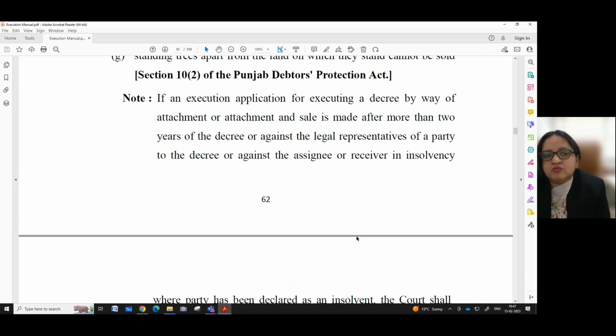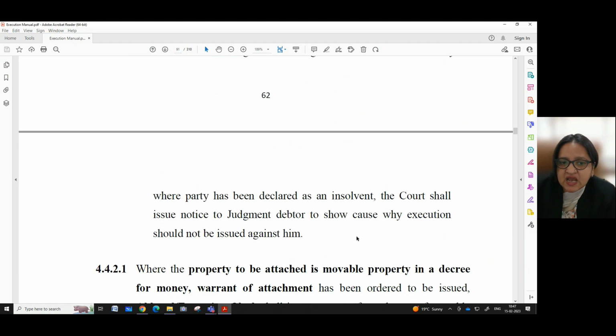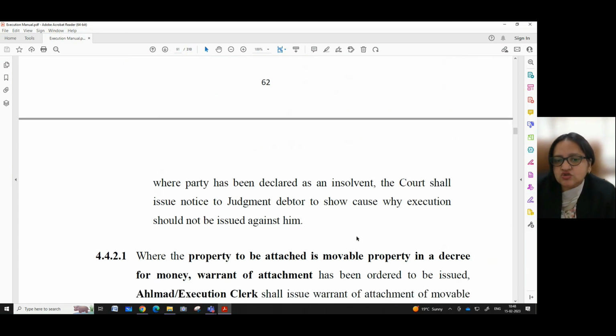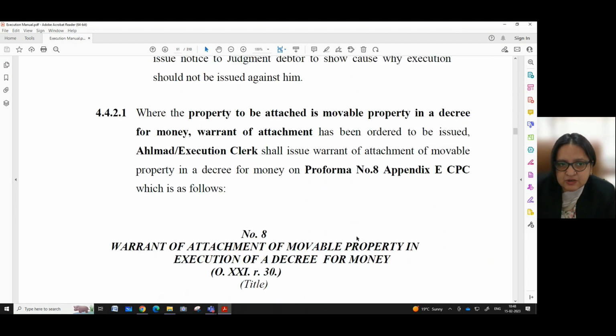Note: if an execution application for executing a decree by way of attachment or attachment and sale is made after more than 2 years of the decree, or against a legal representative of a party to the decree, or against the assignee or receiver in insolvency where a party has been declared as insolvent, the court shall issue notice to the judgment debtor to show cause why execution should not be issued against him.